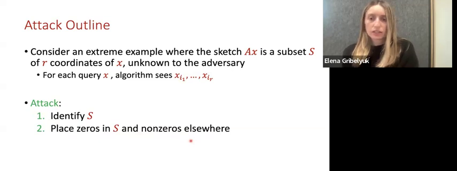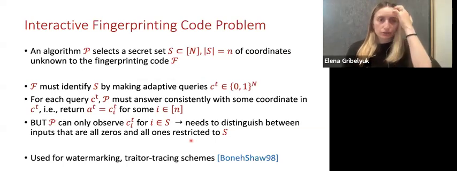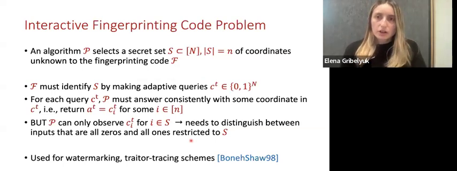In the next slide, I'll try to explain how we can find this set S in the extreme case that the matrix looks like this. So for this part, we will actually import an important result from the literature on interactive fingerprinting codes. Before I say the result, I'll define the interactive fingerprinting code problem.